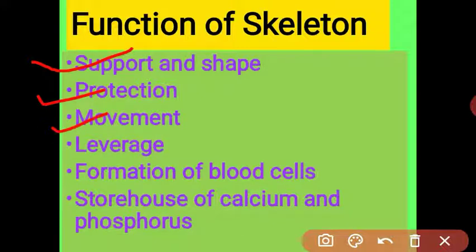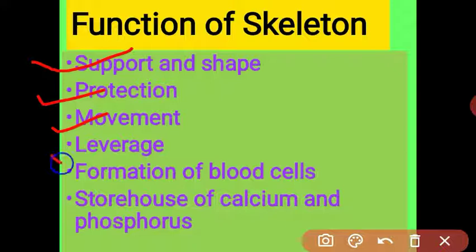Next function is the movement. Two bones are joined together with the help of ligament. Due to these joints, we can move our body. Means imagine, if there were no joints in our body, how could we move? Means we would be like a robot. We cannot bend our hands, we cannot move. Means due to the skeleton, due to the joints, we can move our body.